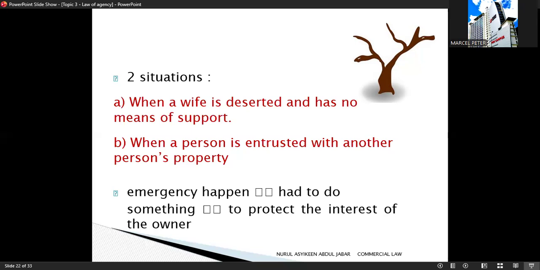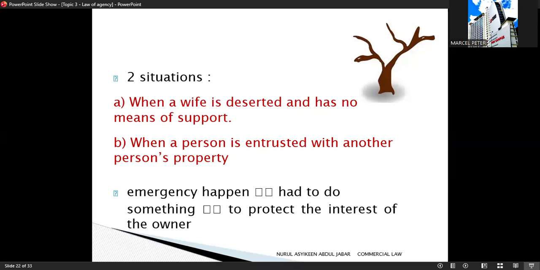Situation A, wife deserted without means of support. The first situation is when a wife is deserted by her husband and has no means of support. In this situation, the wife may act as an agent by necessity, and she may pledge the husband's credit to buy necessities. This is only allowed when the husband has left her and she has no money or support, and the goods are necessaries only.